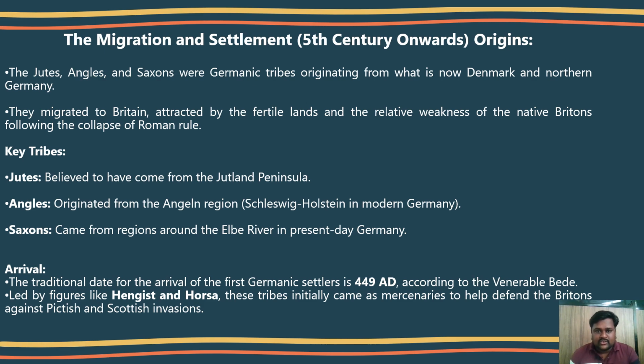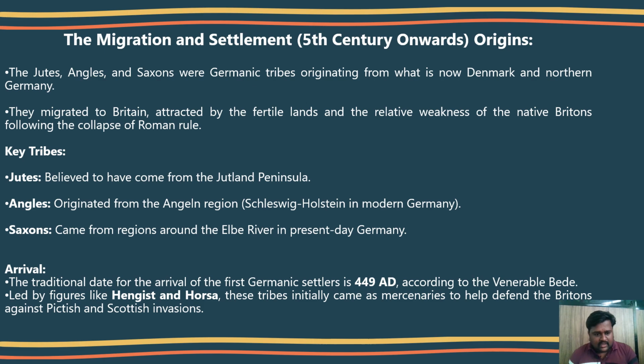The first Englishmen were these three tribes, Angles, Saxons, and Jutes, who are together referred to as Anglo-Saxons. The language spoken by them is called Old English, which is the foundation of the English language and literature. With the Anglo-Saxon settlement in Britain, the history of English literature began.